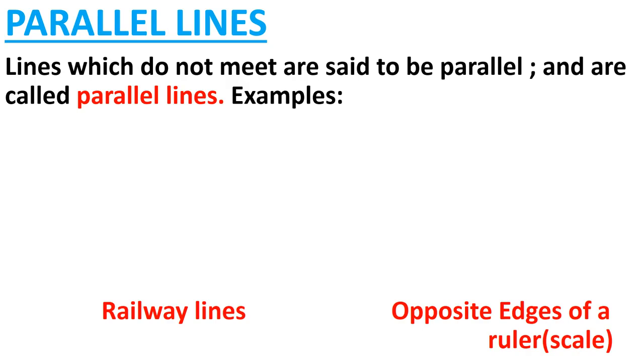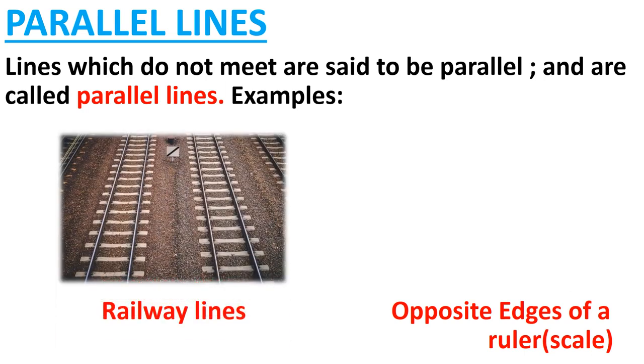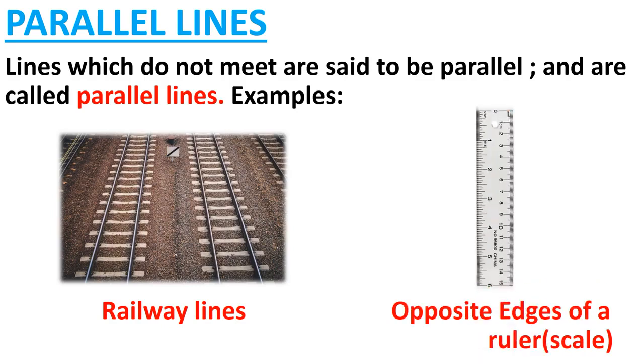Examples of parallel lines are a railway track. See the railway track, the figure is in front of you. One track will never meet with the other line. They never meet, on both sides. So it is a parallel line. Another example is the opposite edges of a ruler. Edges means sides. The opposite sides of a ruler never meet. So these are parallel lines.